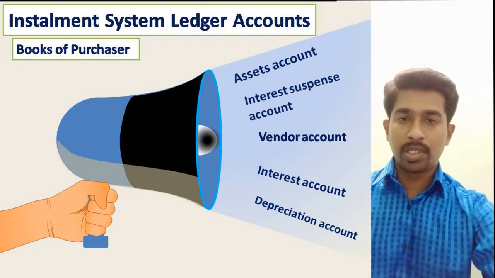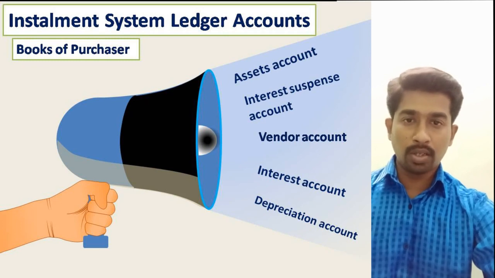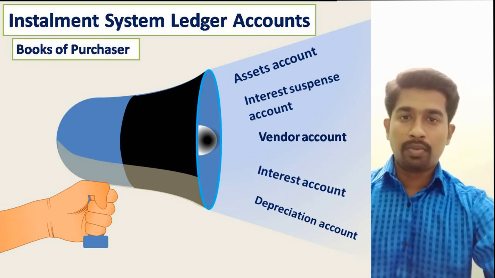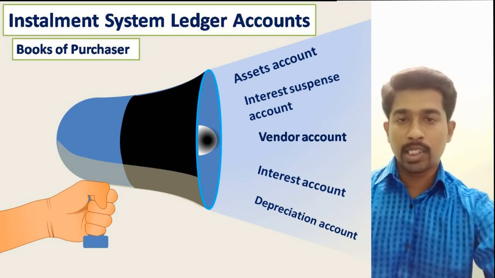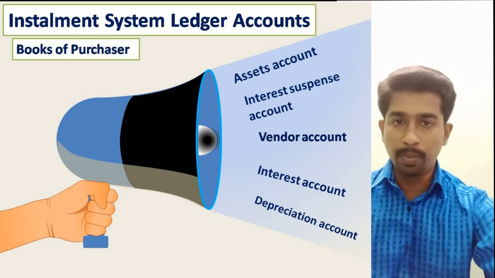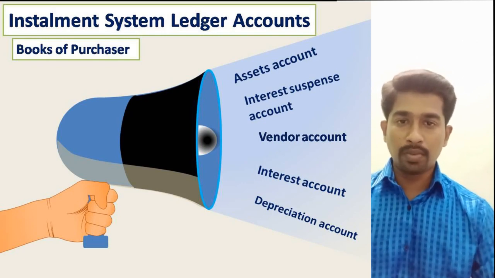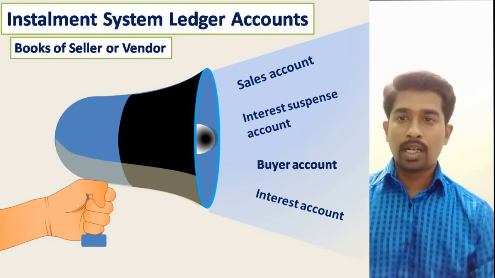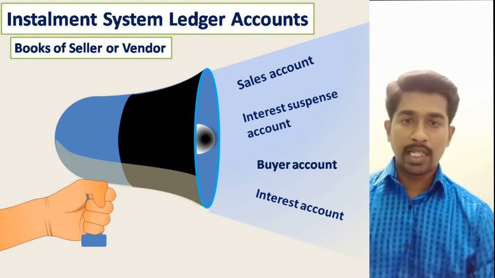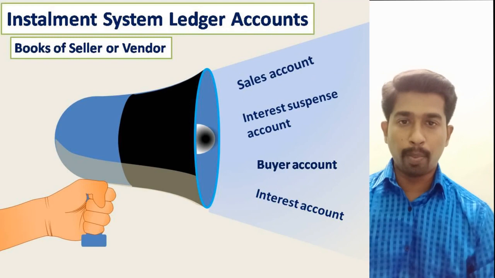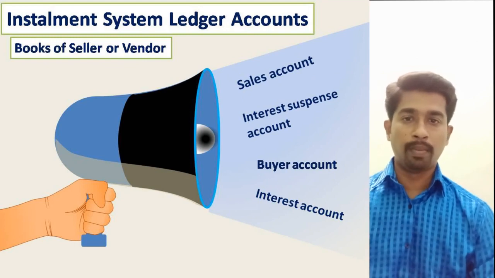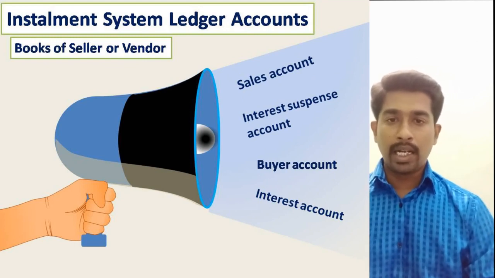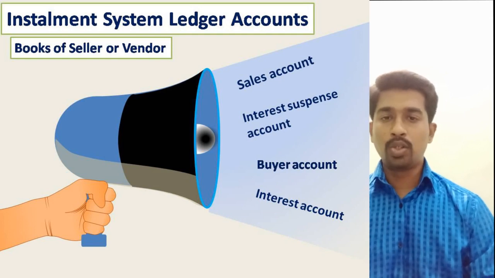Preparation of installment system ledger accounts. In the books of the purchaser, we have to prepare 5 ledger accounts. First one, asset account. Second one, interest suspense account. Next one, interest account, vendor account, and the final one, depreciation account. In the books of the seller, we prepare 4 ledger accounts. First one, sales account. Second, interest suspense account, then buyer account, and the interest account. We have to prepare these under the headings of books of buyer and books of seller.